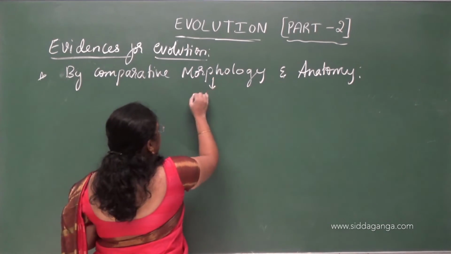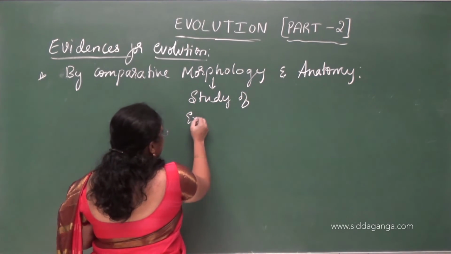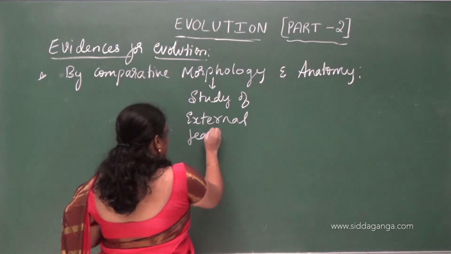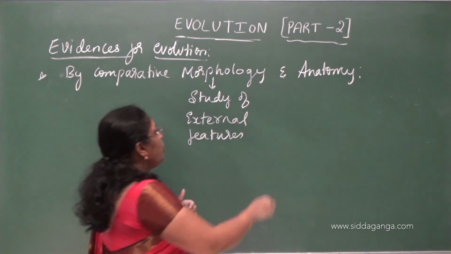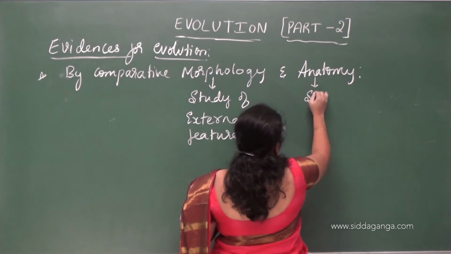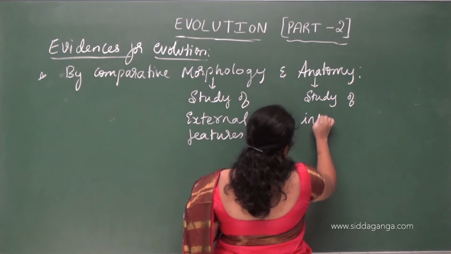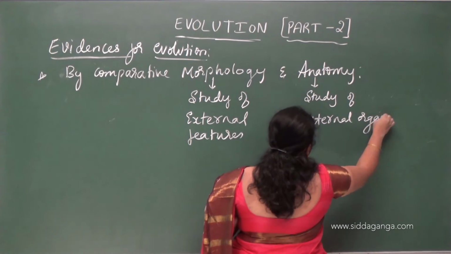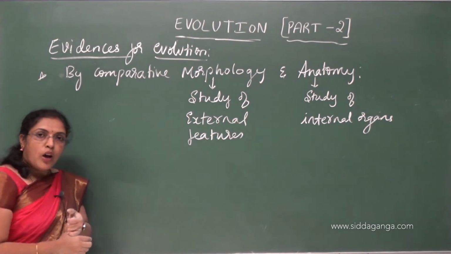Morphology is the study of external structures or external features of an organism. Anatomy means study about internal organs.